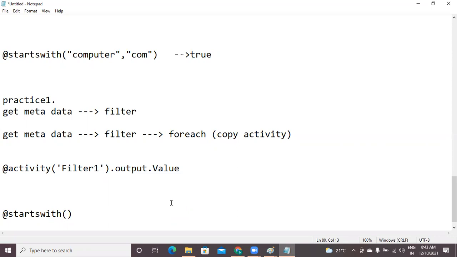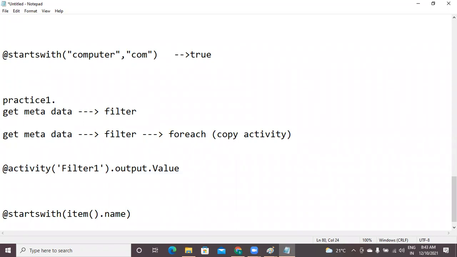Child items is an array. Under the array, items are there. Each item is a JSON record. Within that item, there are two fields, name and type. That's why dot name. I want to fetch only the name.